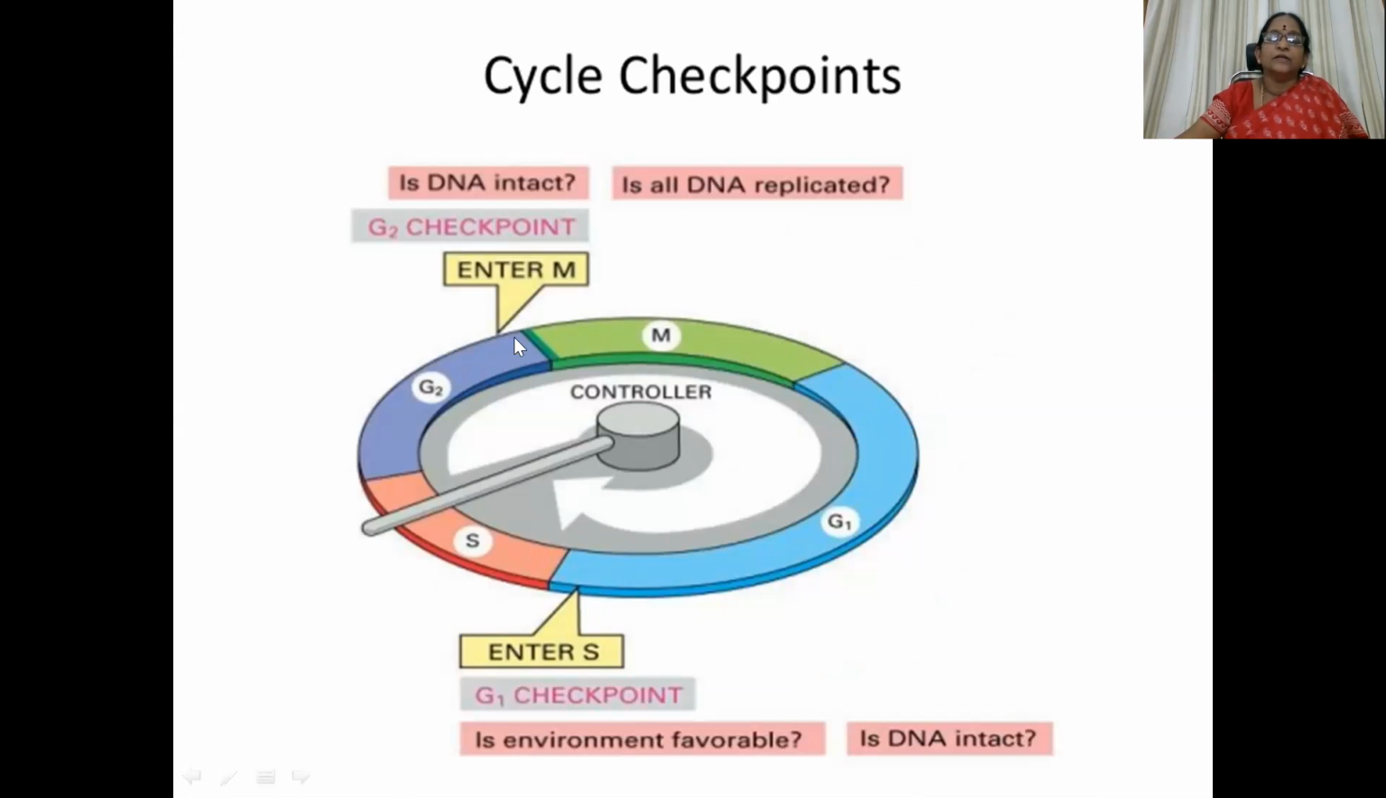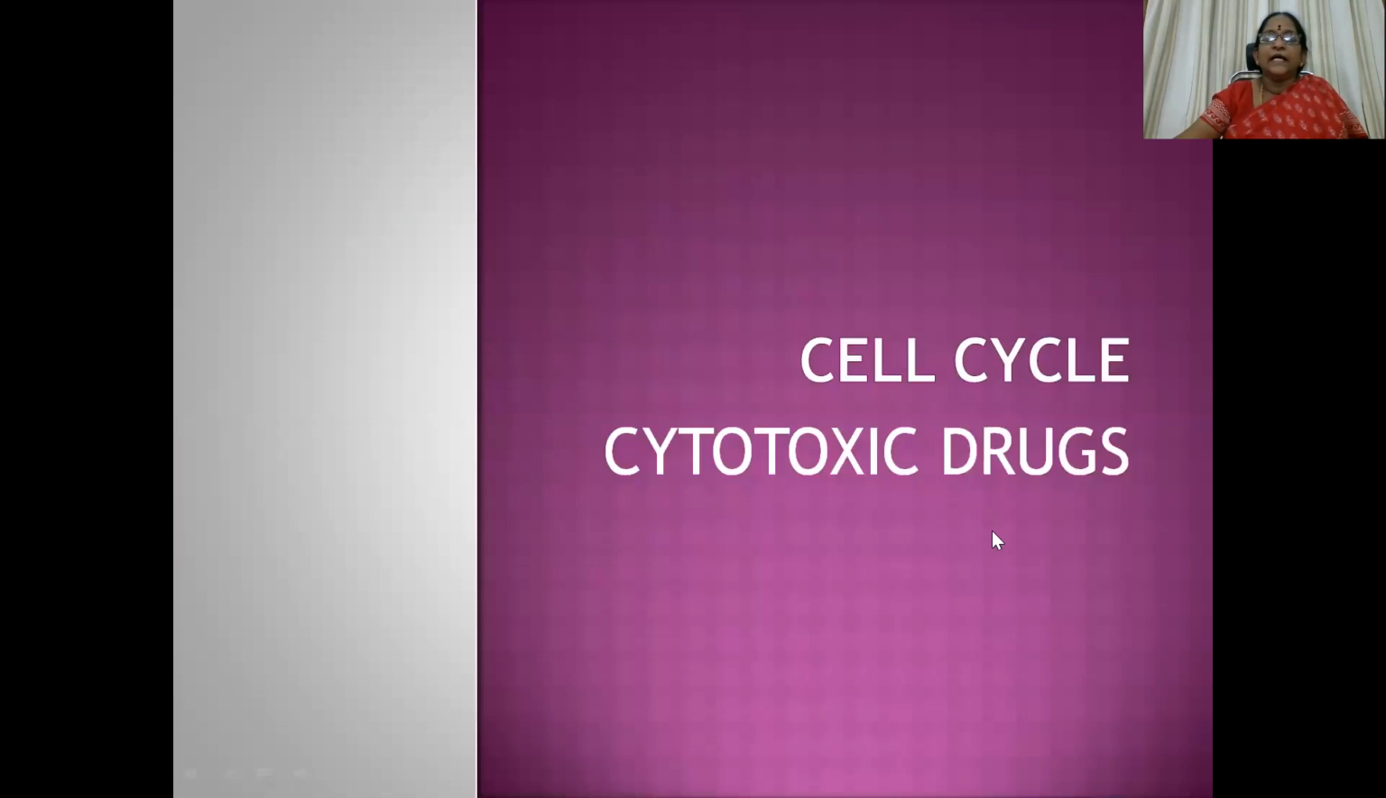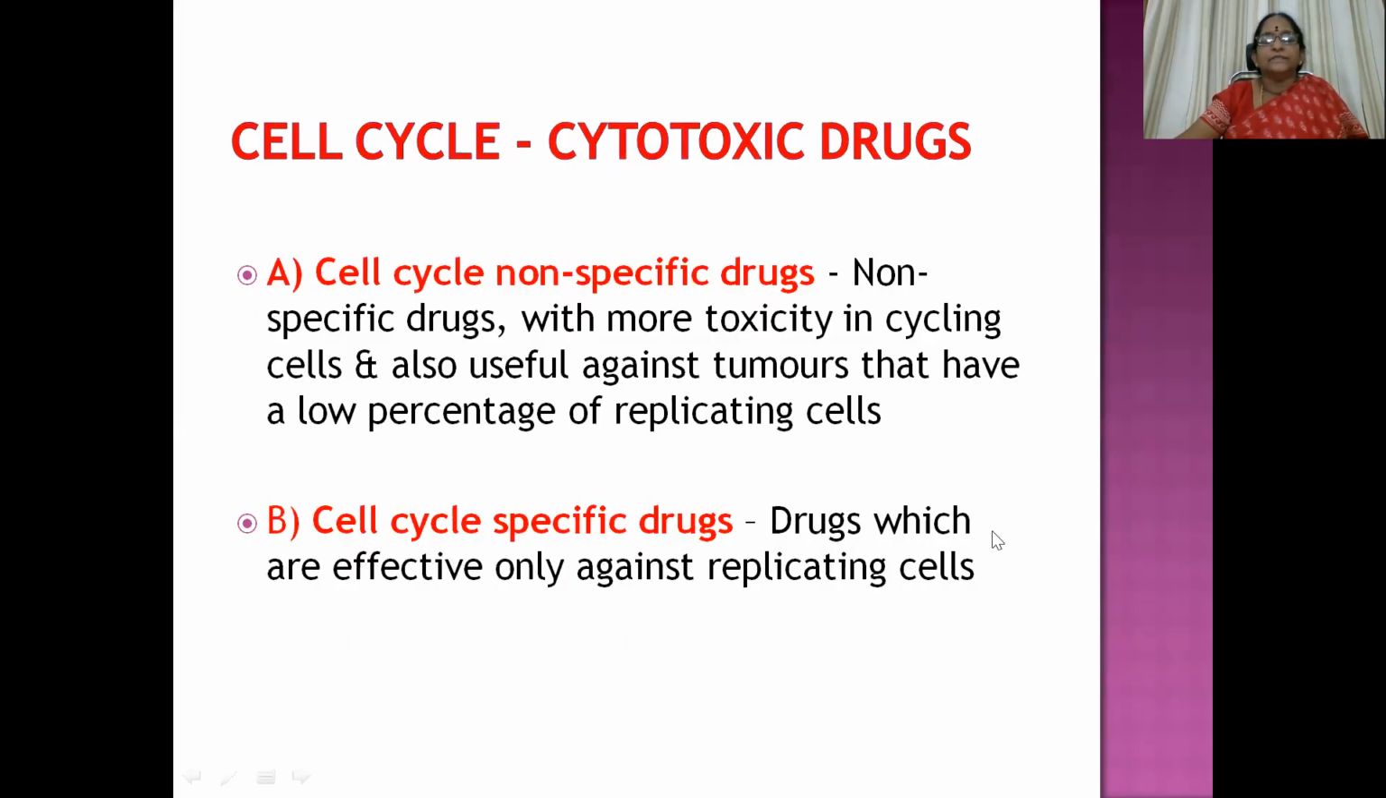These are also going to be targeted, but they do have toxicity. Then cell cycle specific cytotoxic drugs. In connection to the cell cycle, the cytotoxic drugs are again divided into two categories: cell cycle non-specific drugs and cell cycle specific drugs. Non-specific drugs have more toxicity in cycling cells and are also useful against tumors that have a low percentage of replicating cells. Non-specific means they can attack cells which are in the dormant phase, that is the G0 phase, also.